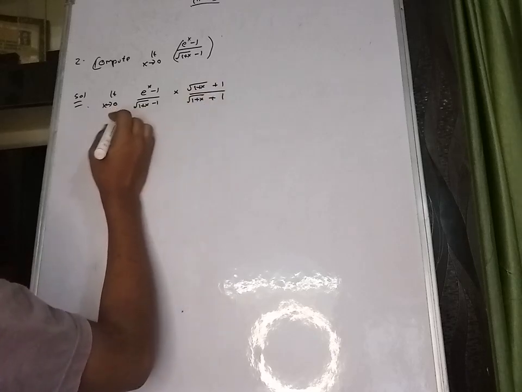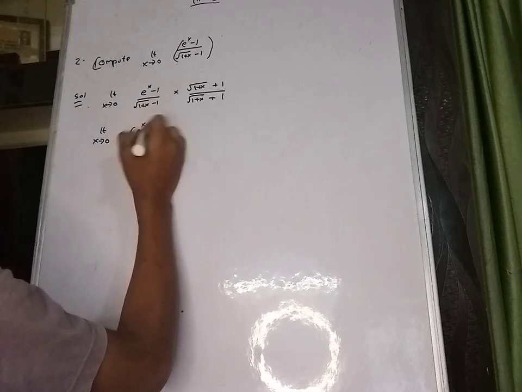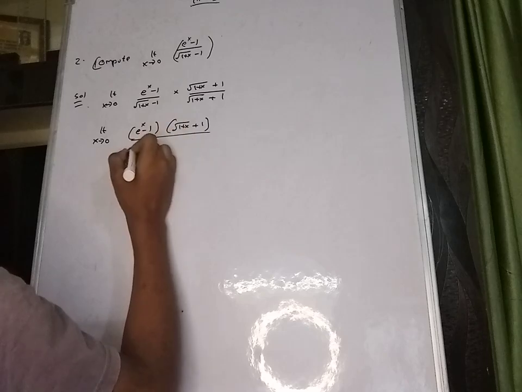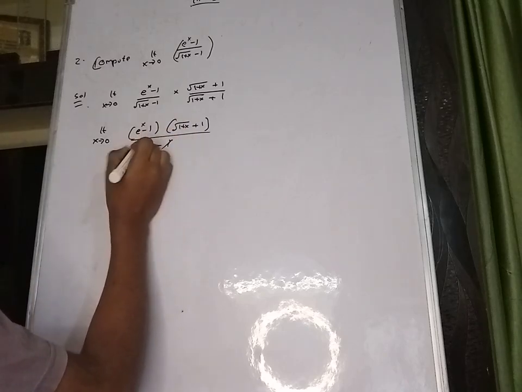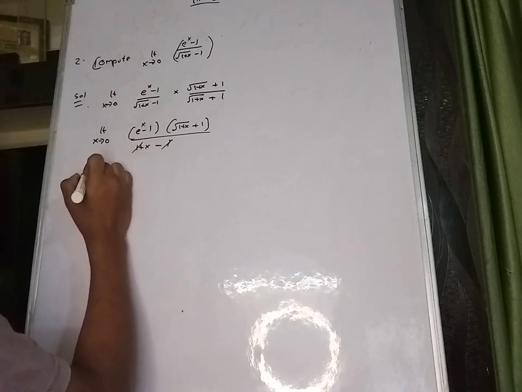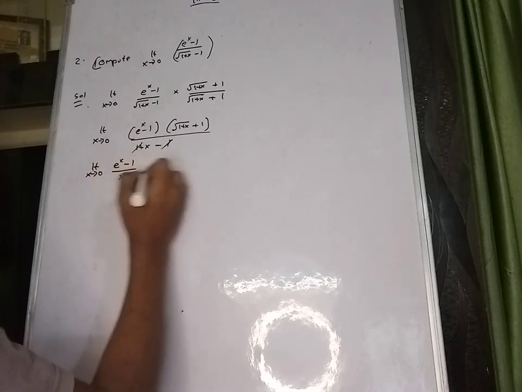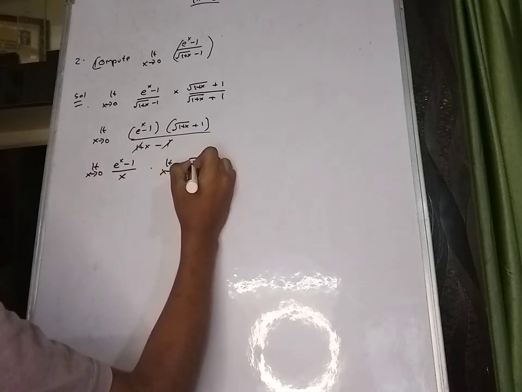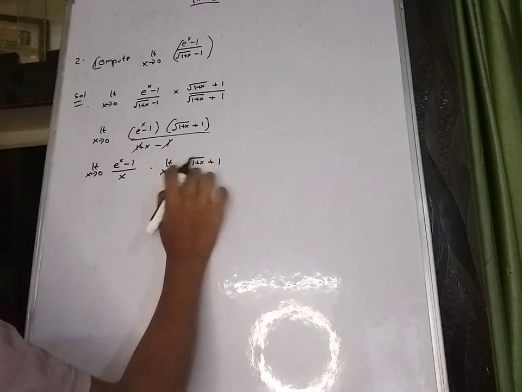Okay, upon rationalizing, we get limit x tends to 0, (e power x minus 1) into (root over 1 plus x plus 1) divided by (1 plus x minus 1). Okay, so the 1 will get cancelled, and we get only x. So we need to separate the limit: limit (e power x minus 1) divided by x into limit x tends to 0, root over 1 plus x plus 1. Okay, we have separated the limit.